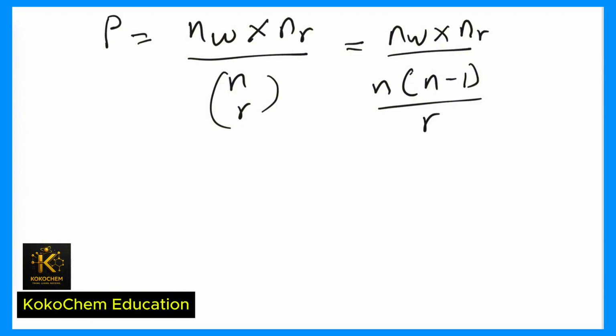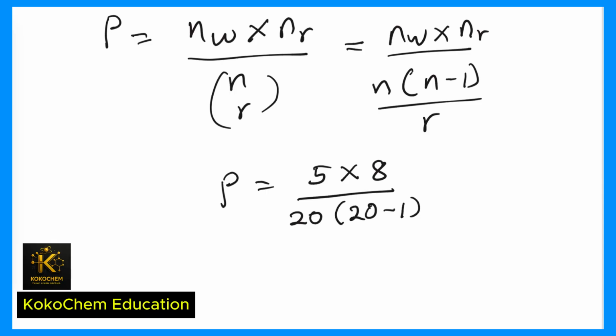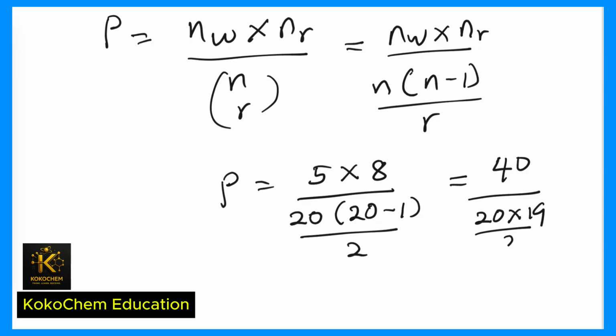Okay, over here the number of white balls will be 5, so P is equal to 5 times 8 divided by 20, because total number of balls is 20, open bracket 20 minus 1 divided by 2. R is 2 because we are selecting 2 balls out of the 20. So the top part is going to be 5 times 8, which will give you 40. And then you have 20 times 19 divided by 2.